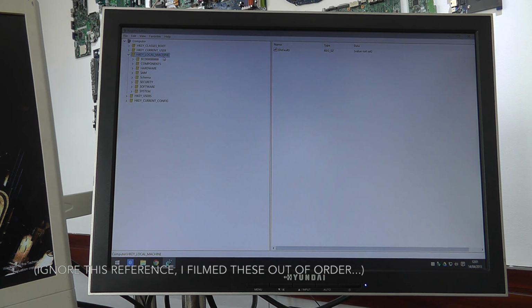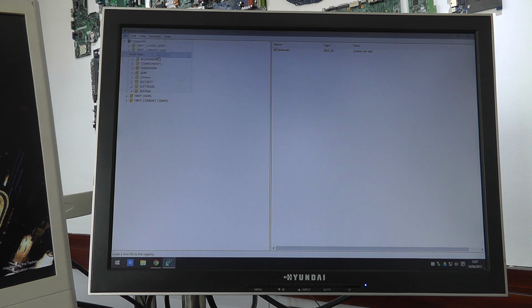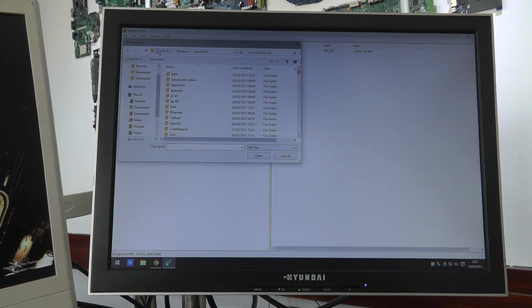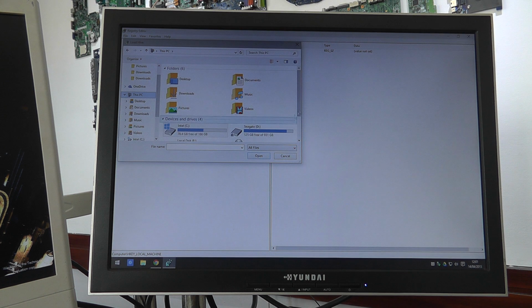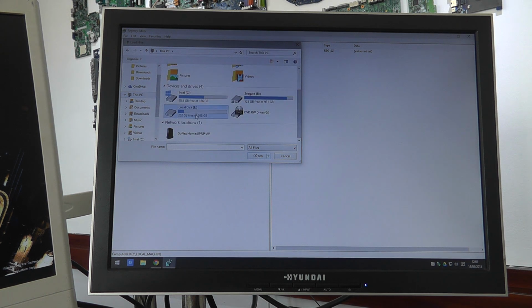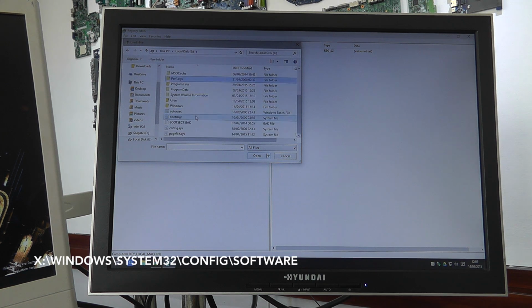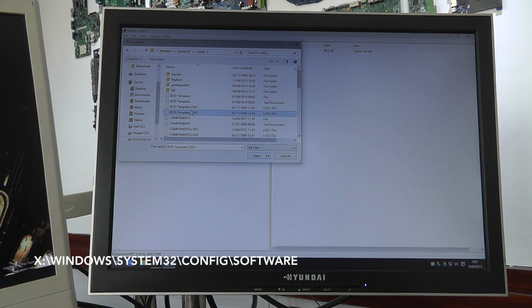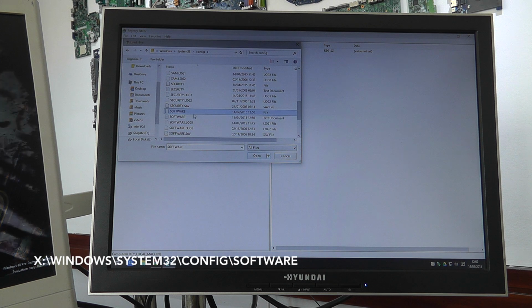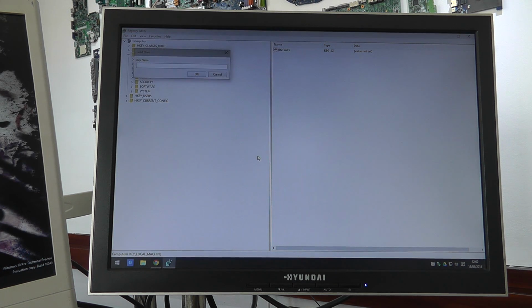I'm going to select HKey local machine, and I'm going to load a hive. And once again, from the main computer, I'm going to go to the guest drive. Then I'm going to go Windows, System32, Config, and Software. Open that, give it a temporary name. Once again, I'm going to use Dell just so I can recognize it. And there is our mounted hive.